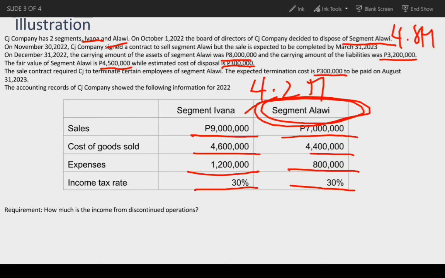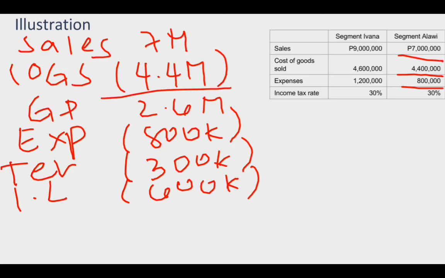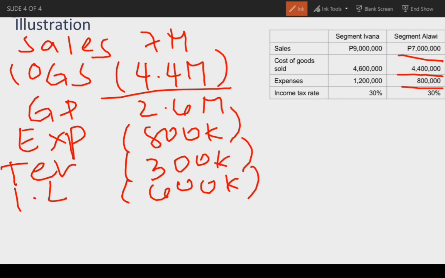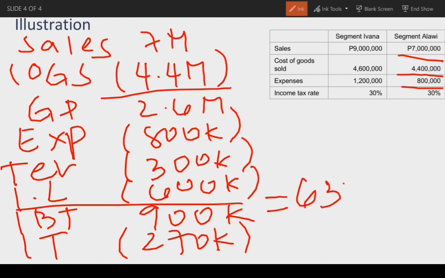Minus impairment loss. So, ang impairment loss ay 600,000. So, dahil ang carrying amount ay 4.8 million and then ang fair value less cost to sell ay 4.2 million, impairment loss 600,000. So, ang income before tax, so gross profit 2.6 million minus expenses 800,000 minus termination cost 300,000 minus impairment loss 600,000. So, income before tax is 900,000. So, income tax is 30%. So, 900,000 times 30%, so minus 270,000. So, ang income from discontinued operation, 900,000 minus 270,000 ay 630,000.